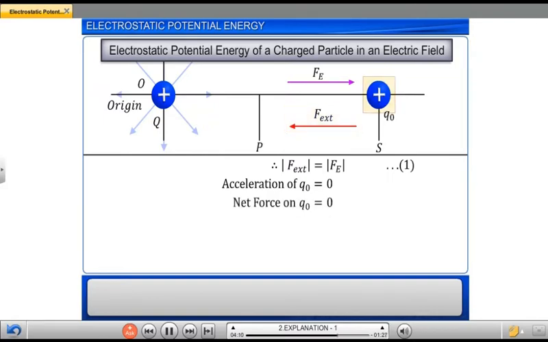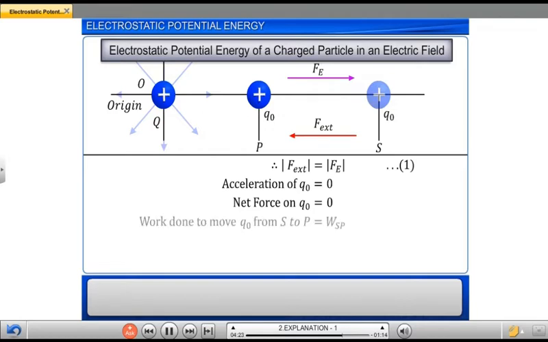The net force on Q0 must be 0. The charge Q0 must be brought from point S to point P at a very low constant speed. The work done to move Q0 from point S to point P is denoted by WSP and is stored as electrostatic potential energy for charge Q0.